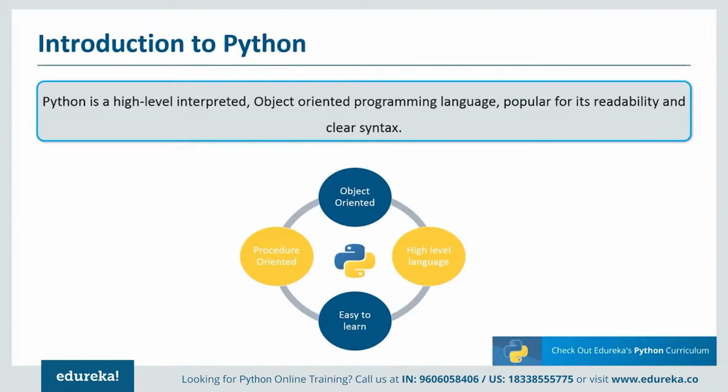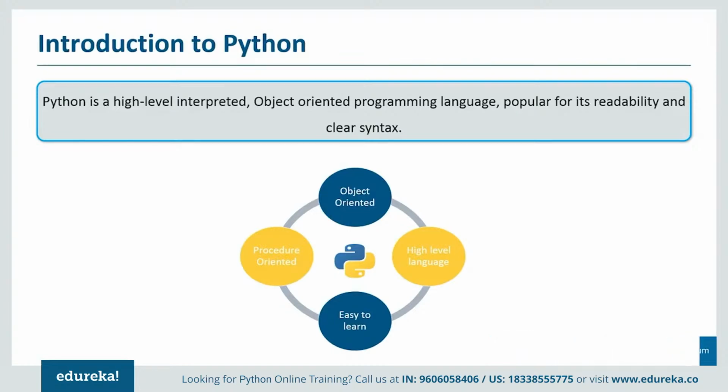It is that easy. We can use Python as an object-oriented programming language, or we can also use it as a procedure-oriented language as well. One more thing with Python is that we can run it on different platforms. For example, we can run it on Windows, we can run it on Linux, we can run it on Mac as well.